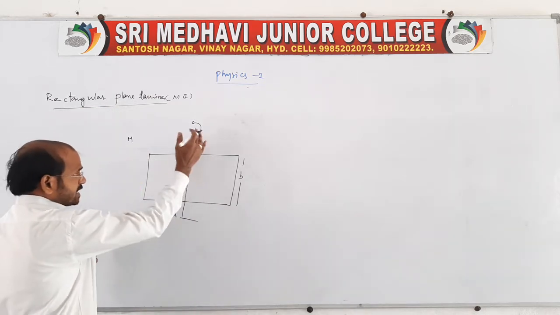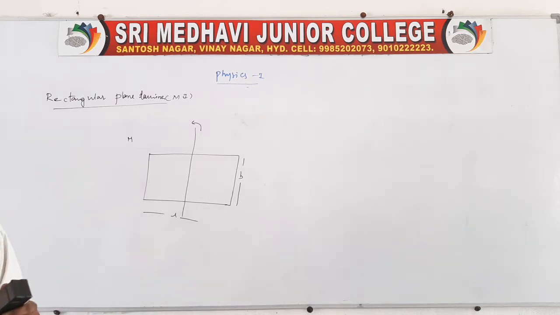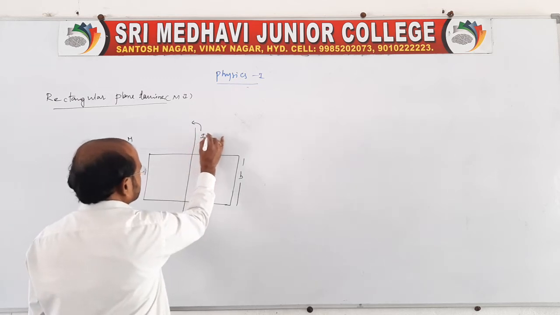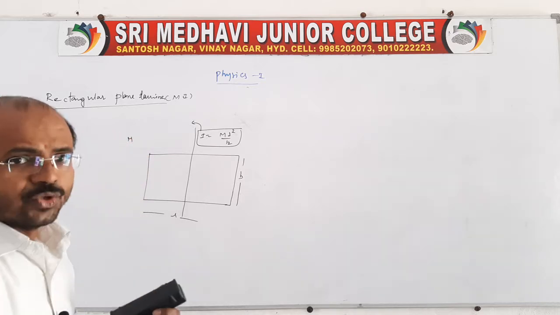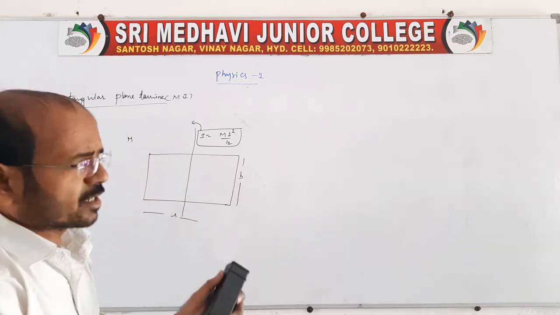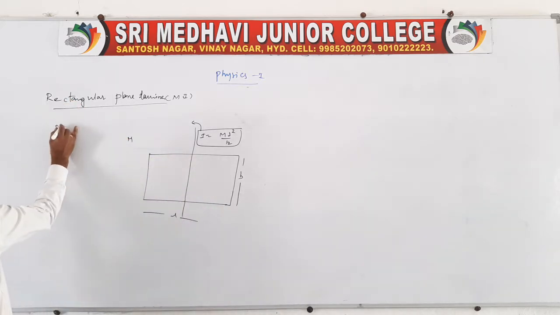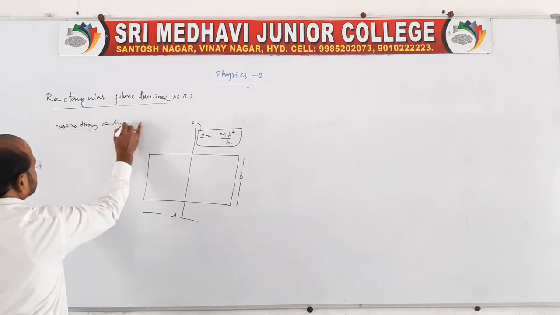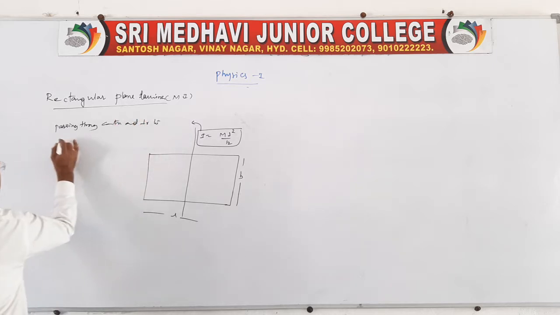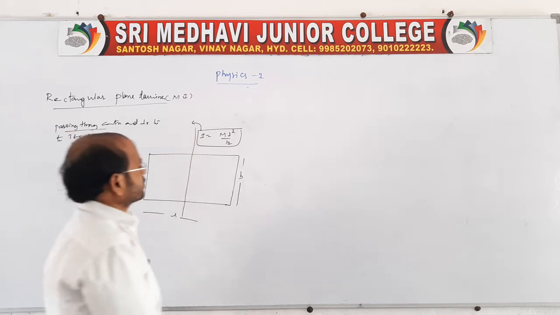Again, the moment of inertia depends on the axis of rotation. For this situation, passing through the center perpendicular to its length, the moment of inertia will be ML square by 12, because we already know the uniform thin rod case. For the rectangular plane lamina passing through the center perpendicular to its length, I is equal to ML square by 12.